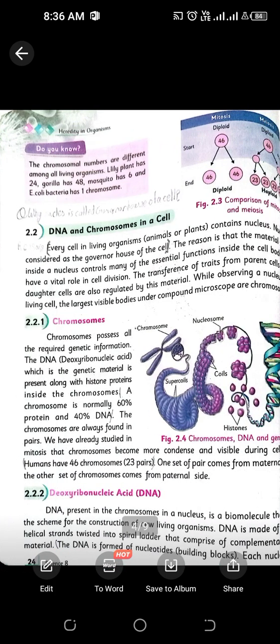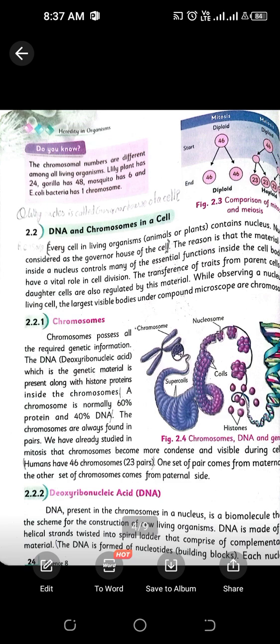Then we have discussed the concept of DNA and chromosome in a cell. We know that every cell contains a nucleus, and the nucleus is considered the brain of the cell, the governor of the cell, because it governs all the activities. The nucleus contains chromosomes, chromosomes contain DNA, and DNA contains genes.